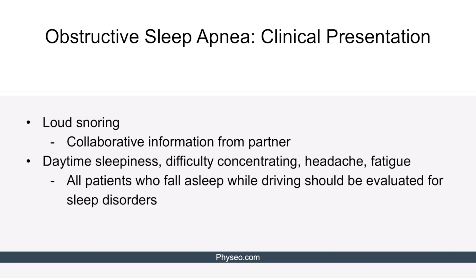Now let's discuss the clinical presentation. Loud snoring, especially in test questions, is the number one clue to obstructive sleep apnea. In reality, while snoring has a sensitivity of 80 to 90% for obstructive sleep apnea, its specificity is less than 50%. So in practice, just because someone snores, it does not mean that they have OSA, because the patient might not be aware that they snore. If you have a high suspicion of obstructive sleep apnea, it is helpful to get collaborative information from a partner or family member who can tell you about the patient's sleeping habits.